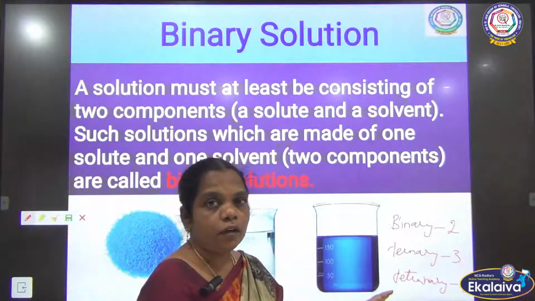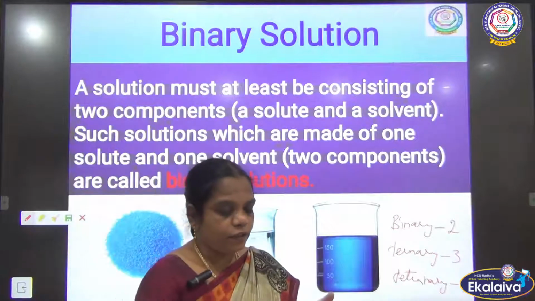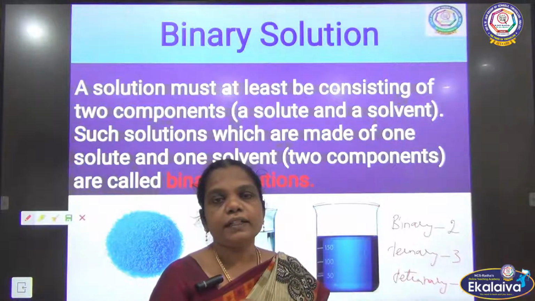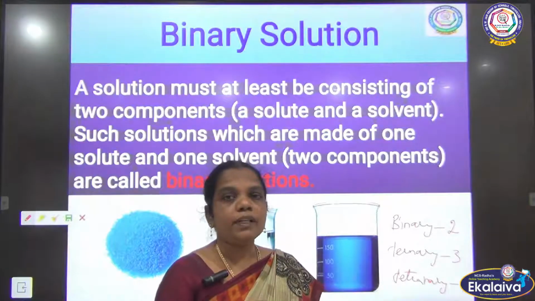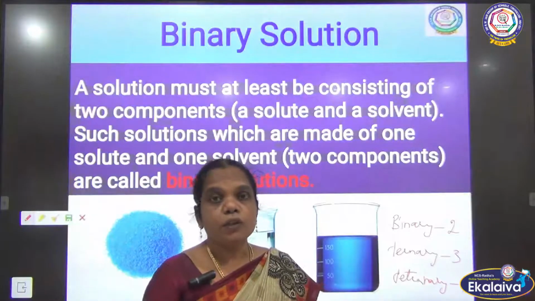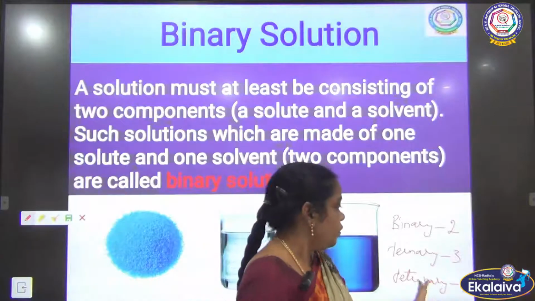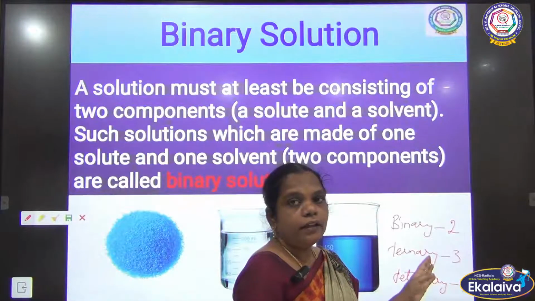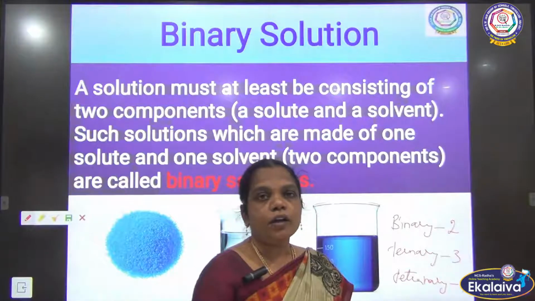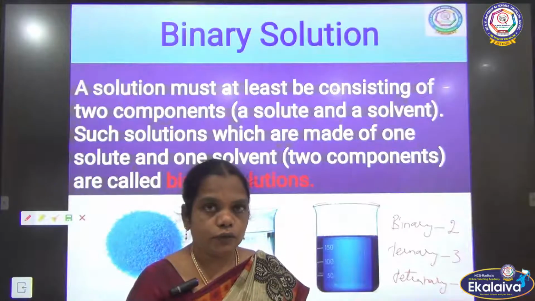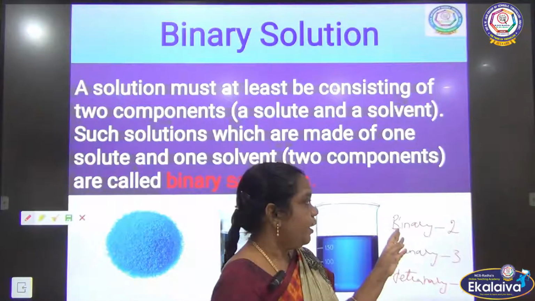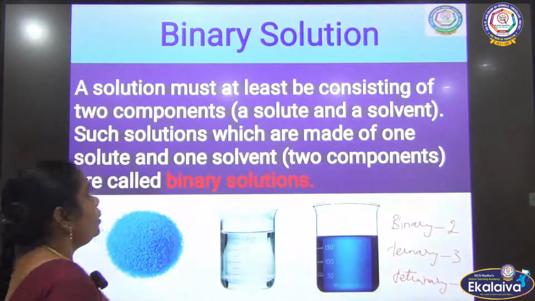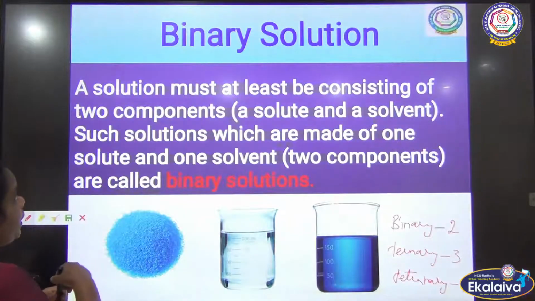If you go for coffee, you can see it is mixed with coffee powder, sugar, milk as well as water. So how many substances are present? Four substances. That type of solution we call tetranary. If you add water with salt and sugar, that is trinary. And binary is salt solution or sugar solution.